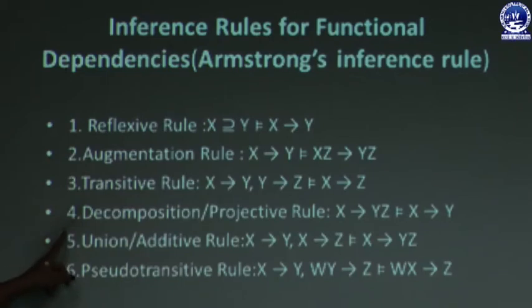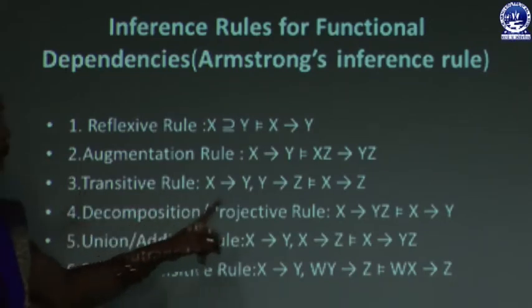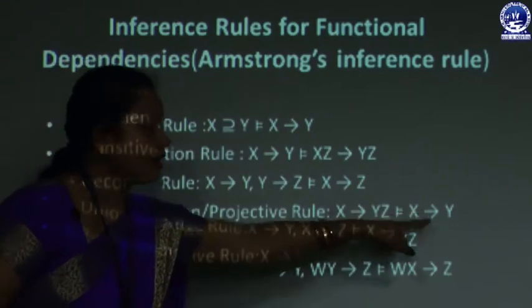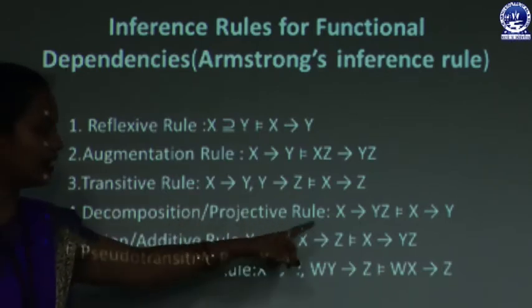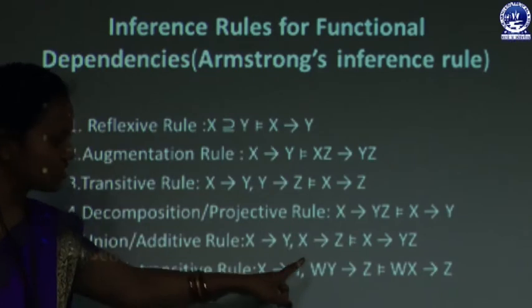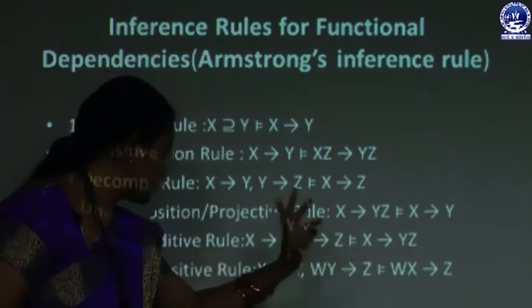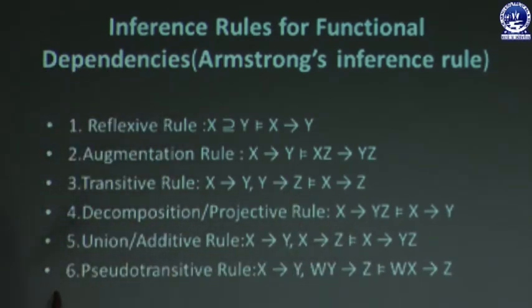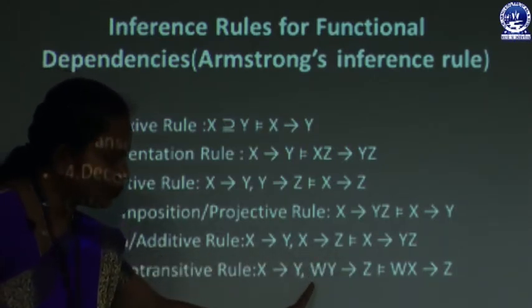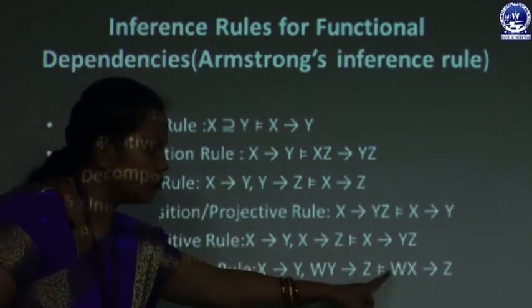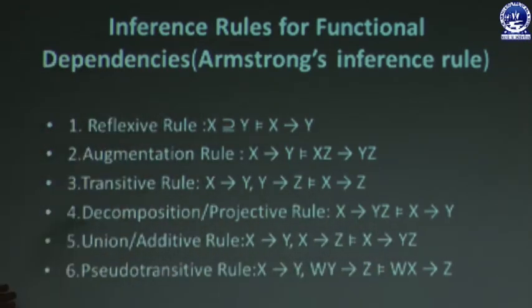Fourth one is the decomposition or projective rule: if X determines YZ, then X determines Y. Fifth, the union or additive rule: if X determines Y and X determines Z exist, then X determines YZ holds. Then the pseudo transitive rule: if X determines Y and WY determines Z, then WX determines Z holds. These are the 6 different inference rules of functional dependencies, or Armstrong's rules.